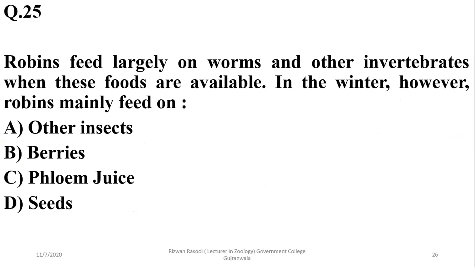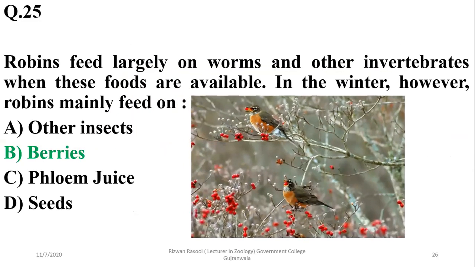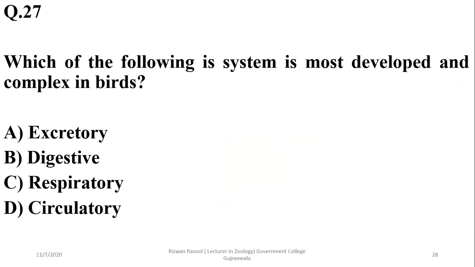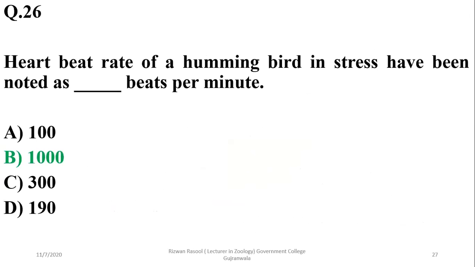Robins feed largely on worms and other invertebrates when these foods are available. In the winter, however, robins mainly feed on berries, which are abundantly found. As you can see, some of the robins are feeding on available berries. So right option is beta. Heartbeat rate of a hummingbird in stress has been noted as almost 1000 beats per minute. So right option in this question is beta.